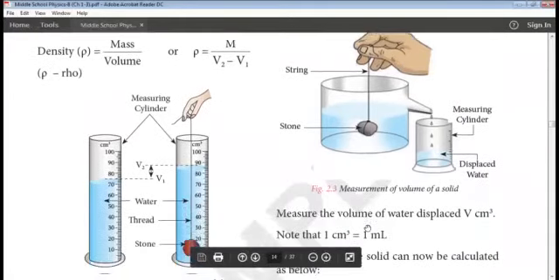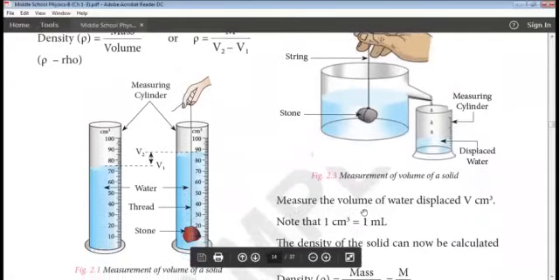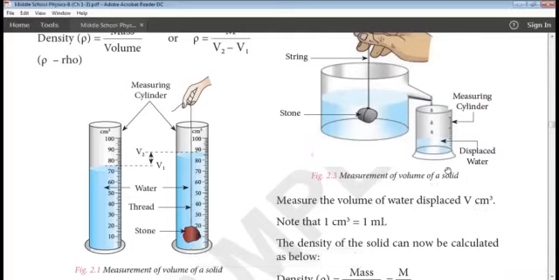Okay, next one. In this case, you have to measure the volume of displaced water, that is in centimeter cube, and you already know that 1 centimeter cube is nothing but 1 ml. So whatever the amount of water collected in the beaker, you have to measure that.